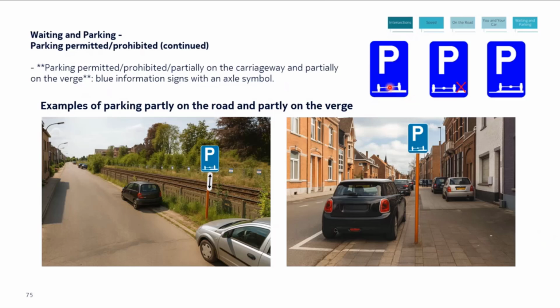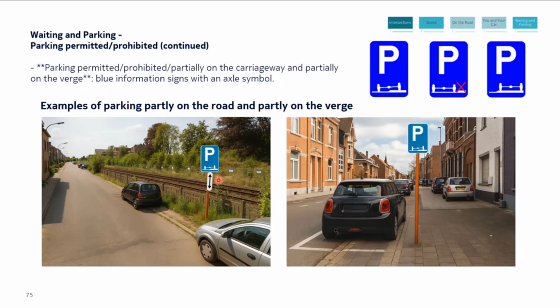It's obligatory that you must park your car like this. And here it says you must park your car on the road itself. You should never park on the verge. And here it says you must park your car fully on the verge. So these two examples are examples for the first one, where the car is parked partly on the road and partly on the verge.